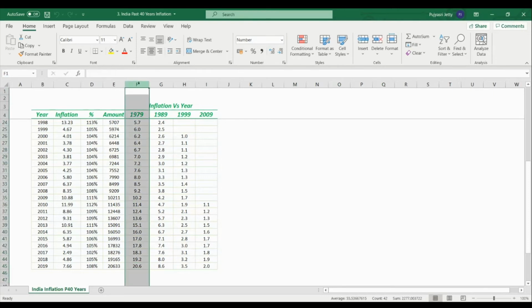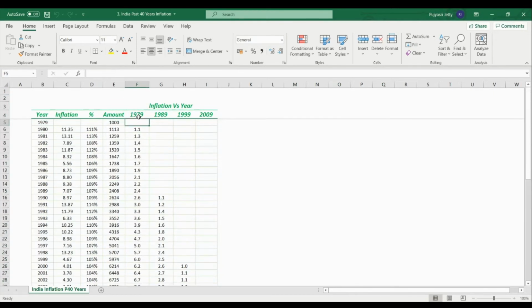In column F, you can compare the number of times cost of goods increased with respect to 1979 in each of the subsequent years. Similarly, in column G, H, and I, you can compare the number of times cost of goods increased with respect to 1989, 1999, and 2009 in each of the subsequent years.